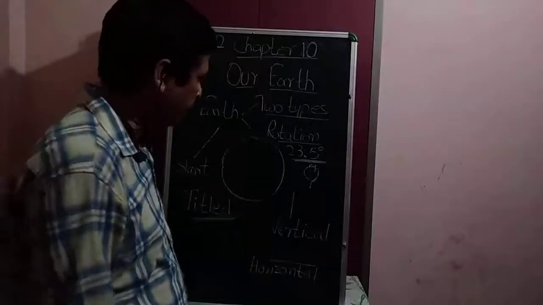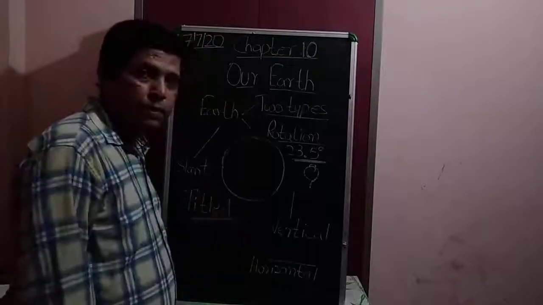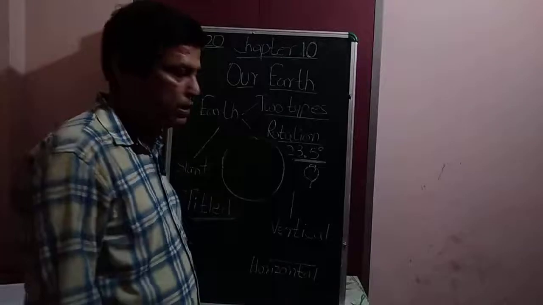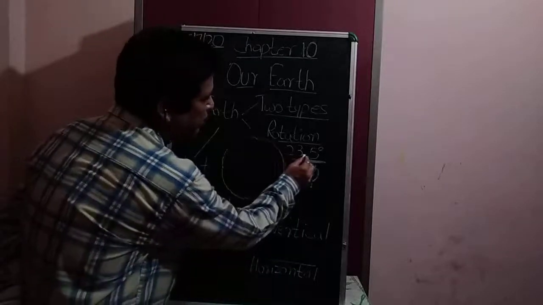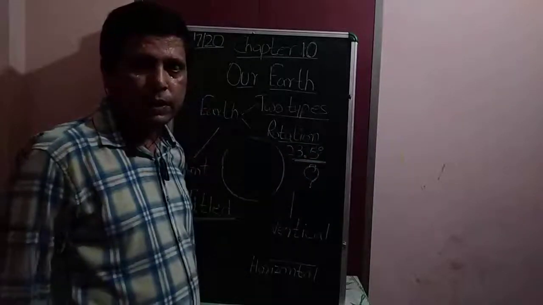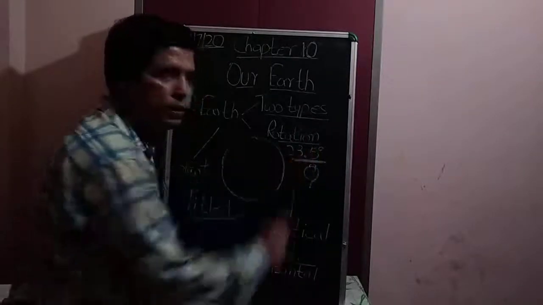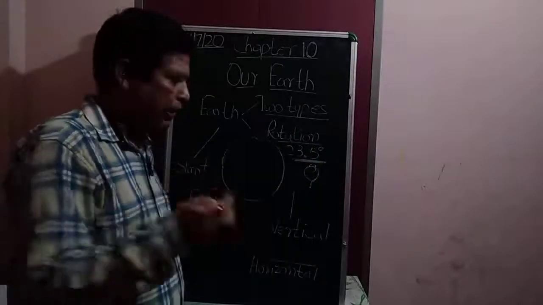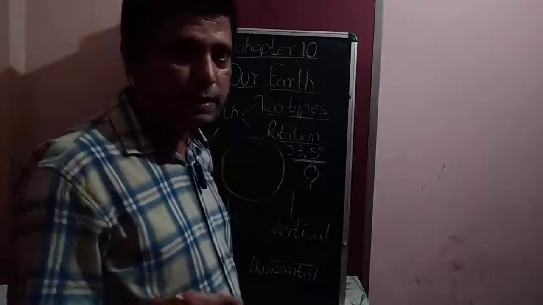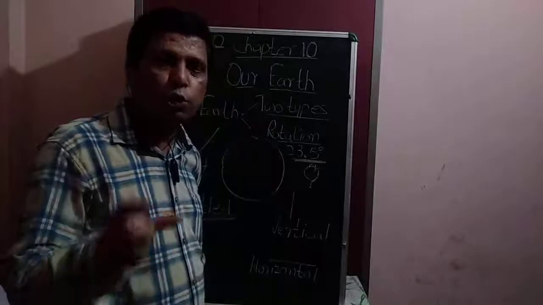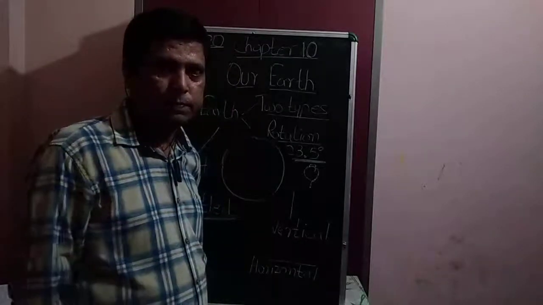Now see, students, what is the angle on which the earth is tilted? That angle is 23.5 degrees. Is it clear? Now students, the question arises, what happens due to the rotation of the earth?